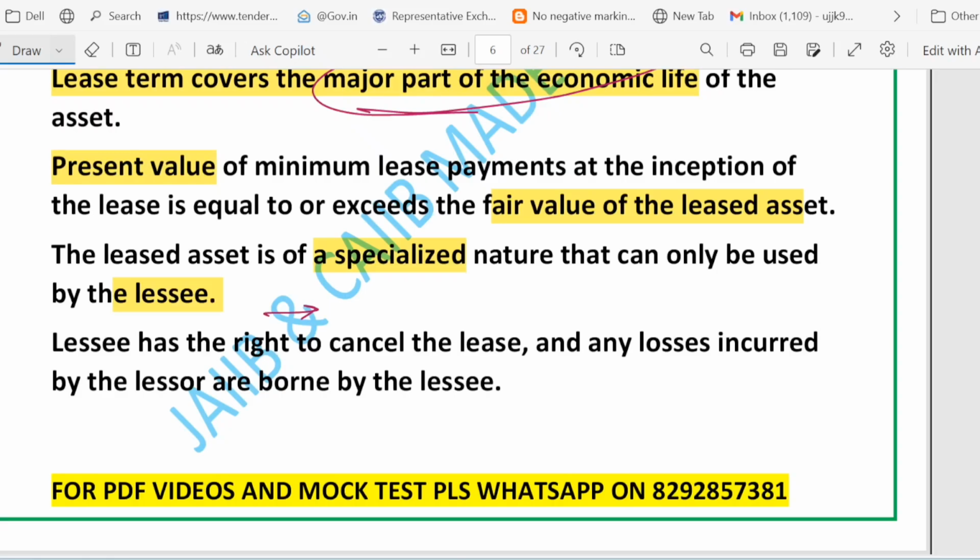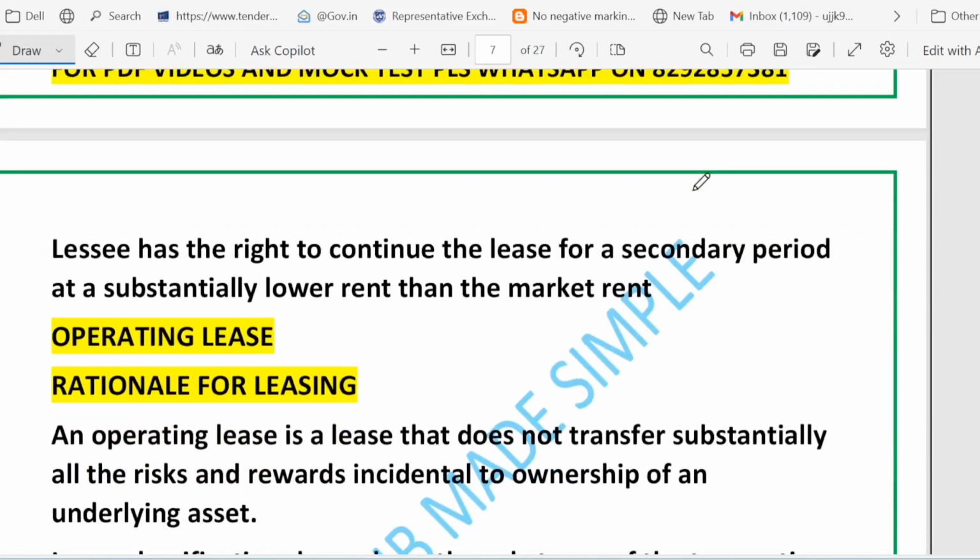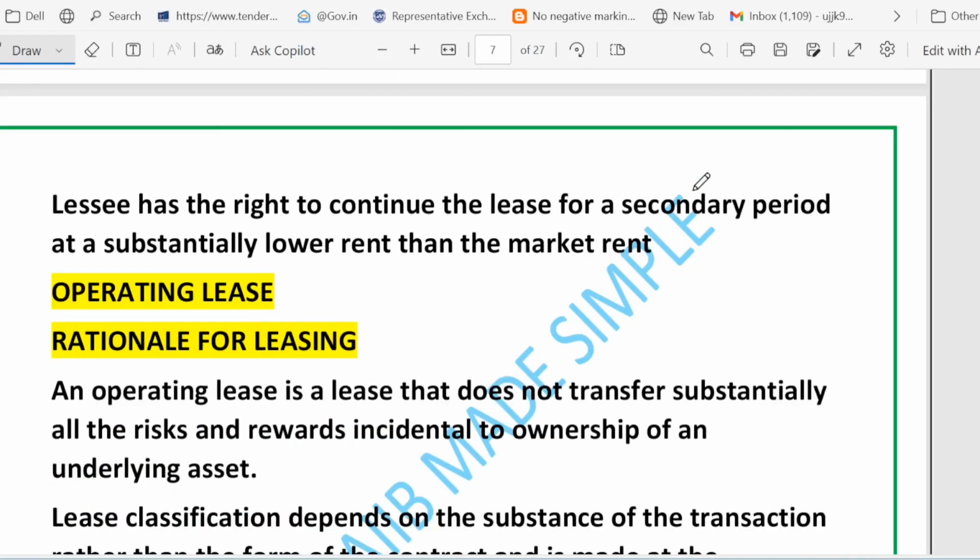Third point is that if the lessee can cancel but must pay the loss to the lessor, it shows the lessee bears the downside risk. So basically this downside risk is borne by the lessee. Fourth point, let's have a look at the next slide. The fourth point says that if the lessee can keep using the asset after the first term at a substantially lower rent than the market, then renewal is like a bargain. This is another sign the lessee gets most of the benefit.